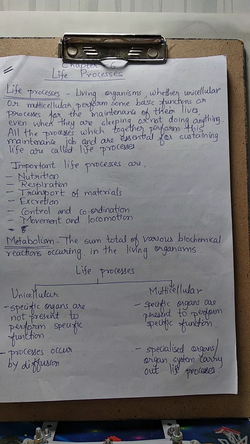And inside the cell, protoplasm is present. So all the chemical reactions which are taking place, they are taking place in the protoplasm, that is the living matter, right? And all these biochemical reactions together are nothing but metabolism. Okay, that term is called metabolism.